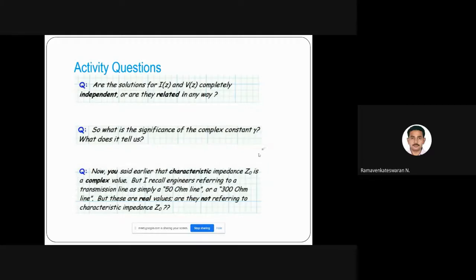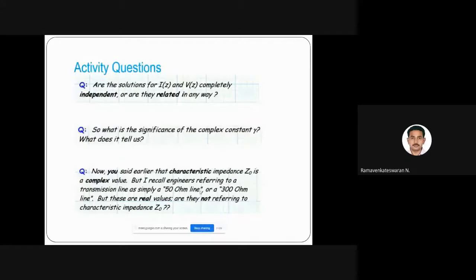So probably I think your listening mode, and probably you may or may not have the pen. So here, they are related to Ohm's law.